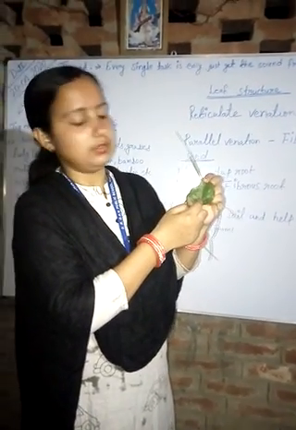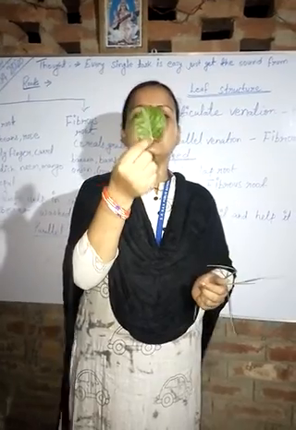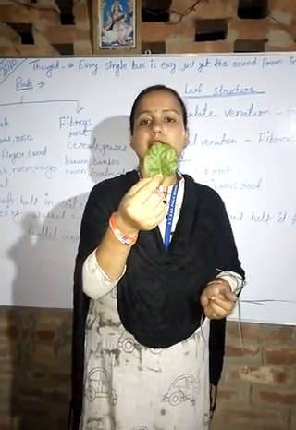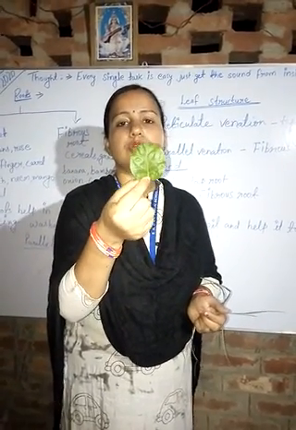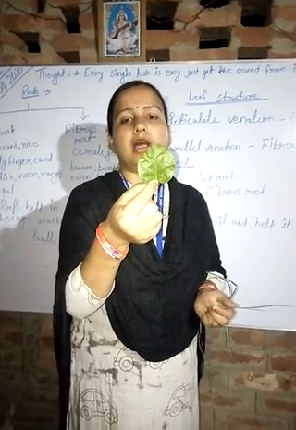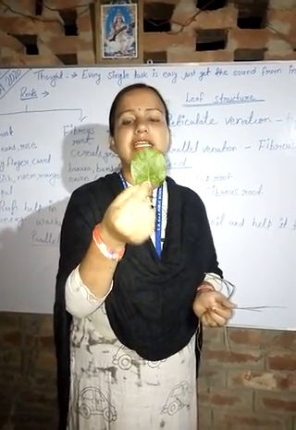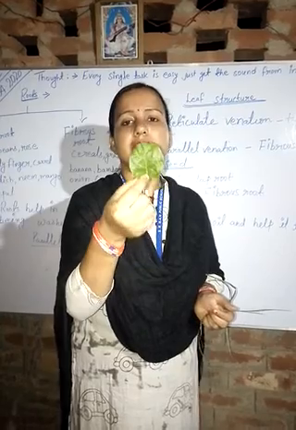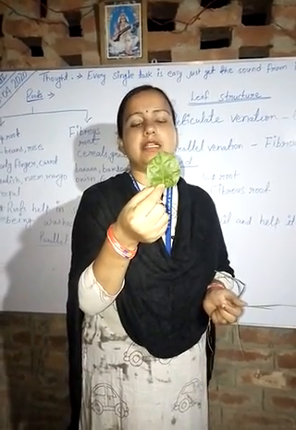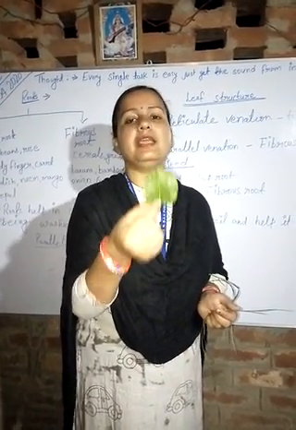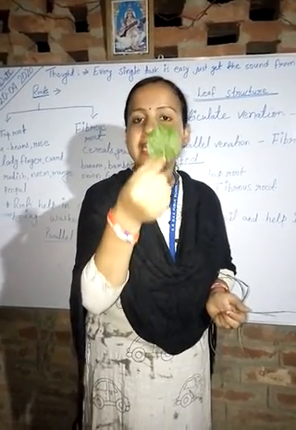This structure makes a reticulate venation. Such a type of structure is called reticulate venation. So when a plant has leaves which have reticulate venation, then we can say that the root will be taproot. Which kind of root? Taproot.